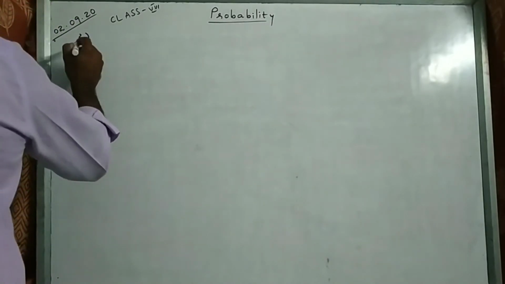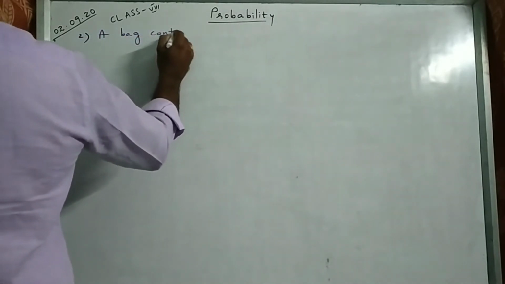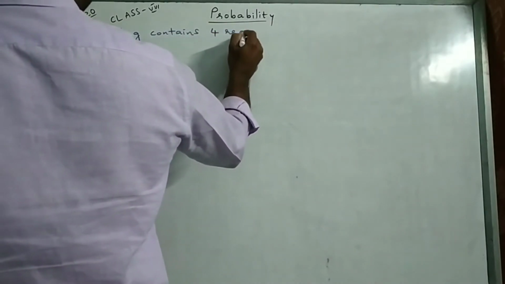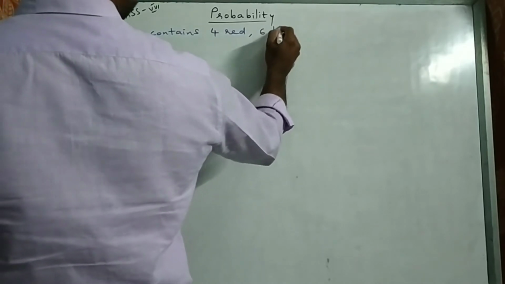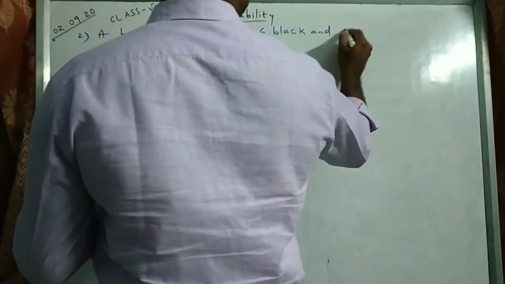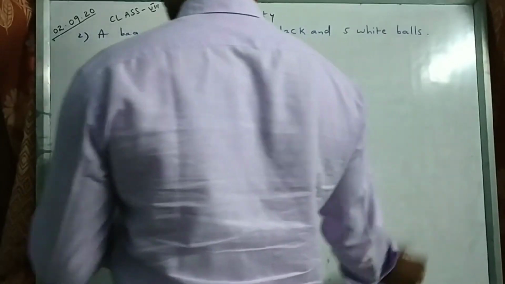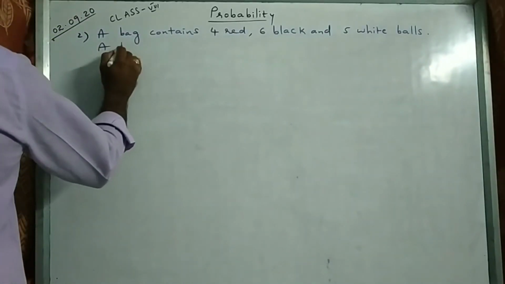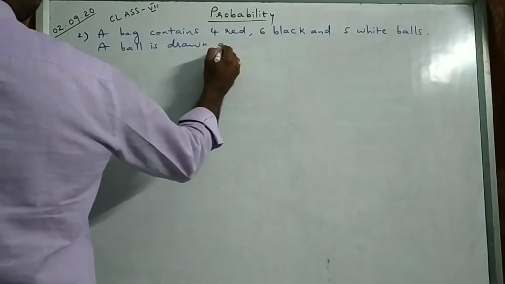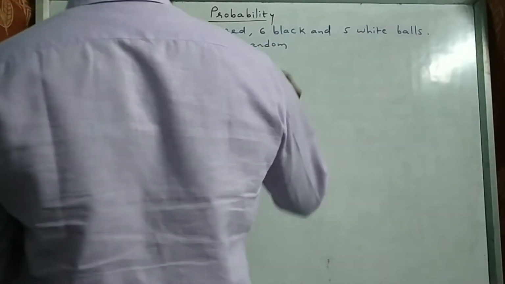Second question. A bag contains 4 red, 6 black and 5 white balls. A ball is drawn at random from the bag.